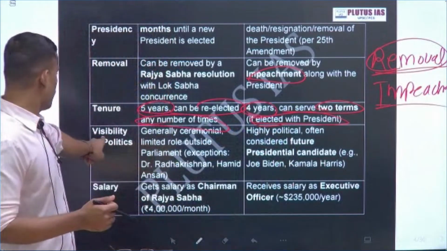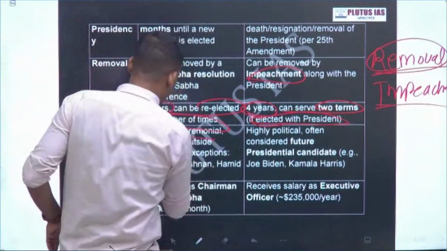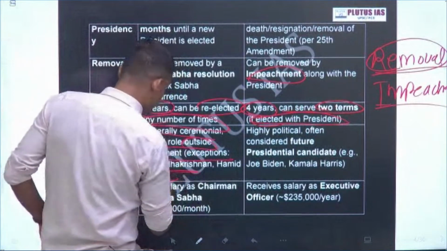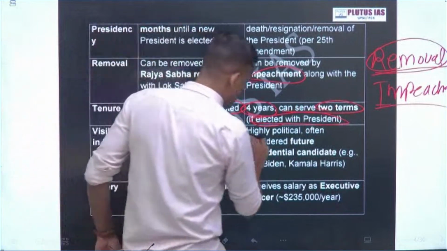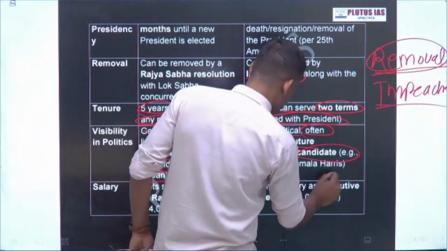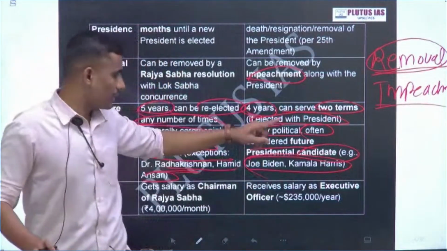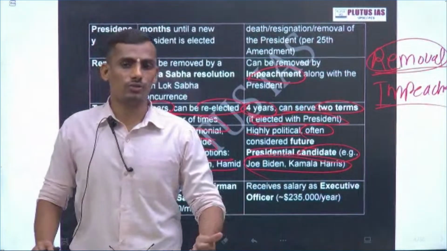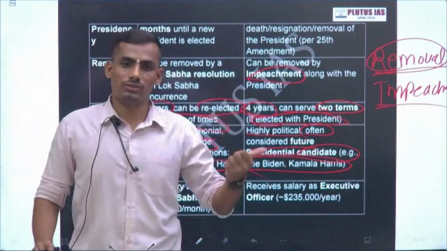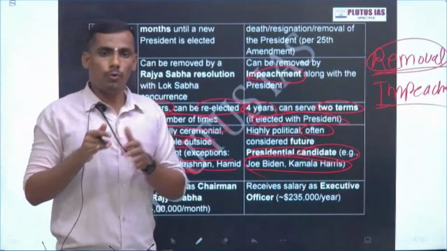Okay, so now if you see visibility, this is the one point I just want to make. In India, the role is ceremonial and limited, outside the scope of politics, like Radhakrishnan and Hamid Ansari. But in the USA, it is highly political, often considered for the future presidential candidate. For example, Joe Biden was the vice president during the Obama time. Similar is the case with Kamala Harris, vice president 2020 to 2024, and she ran for the 2024 presidential election. So in the USA, political visibility is more for the vice president, but in India, it is separated and isolated from the political heat.